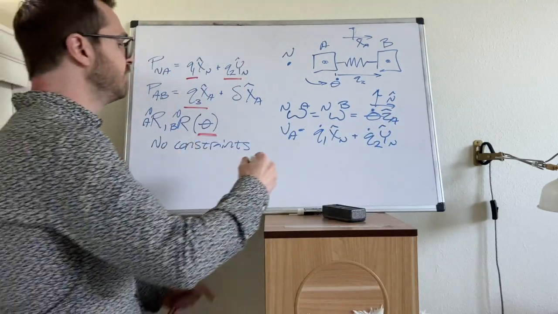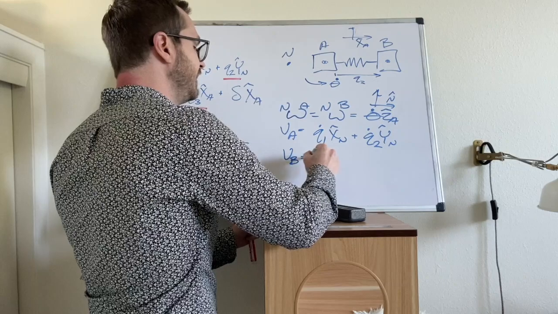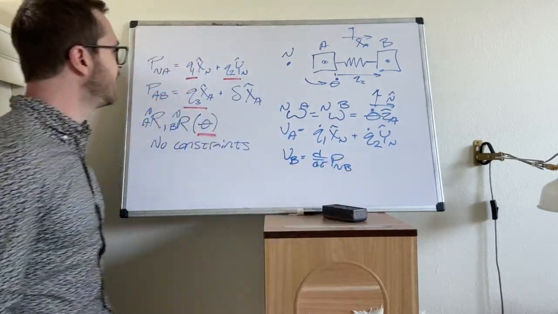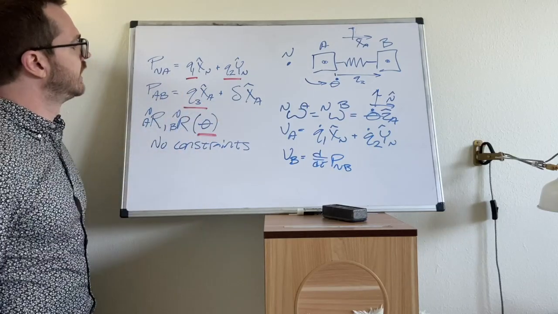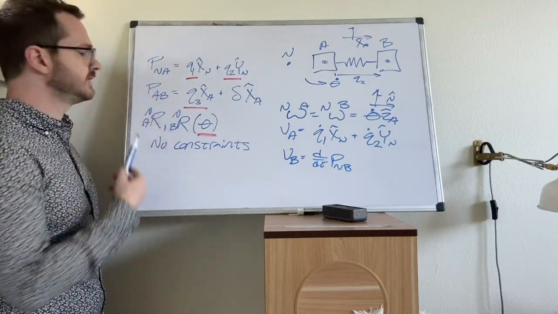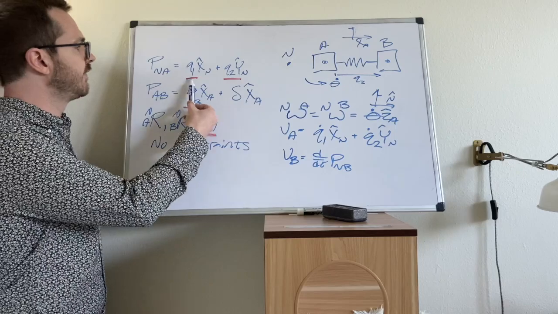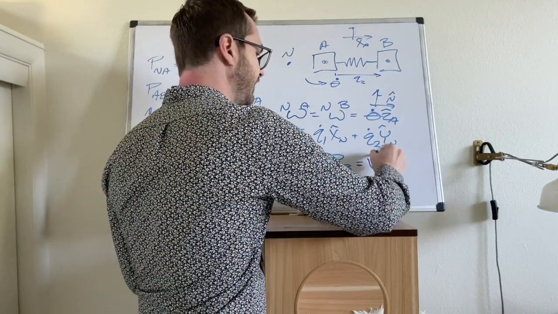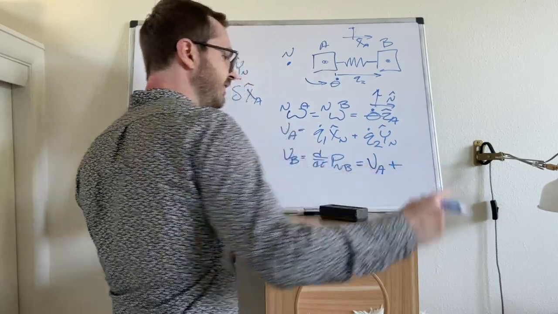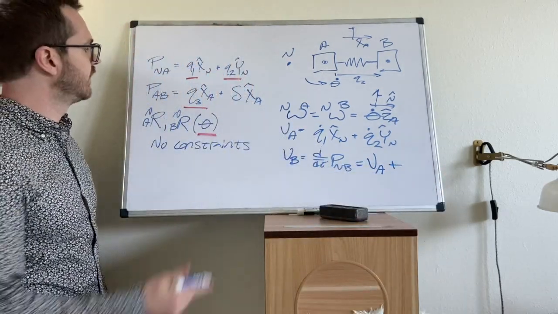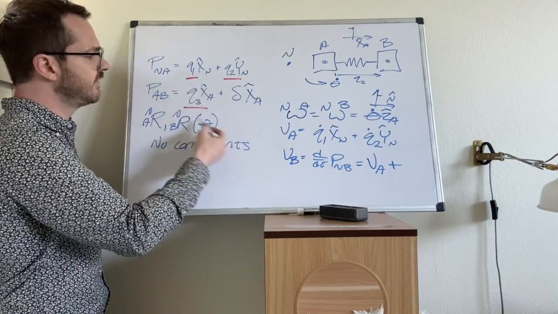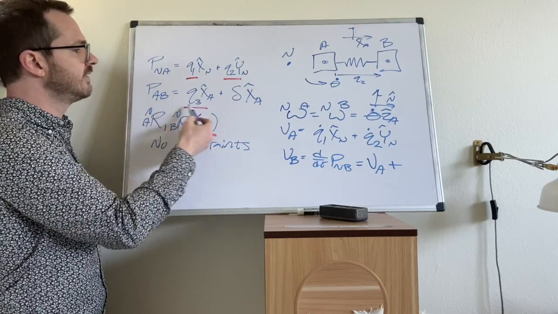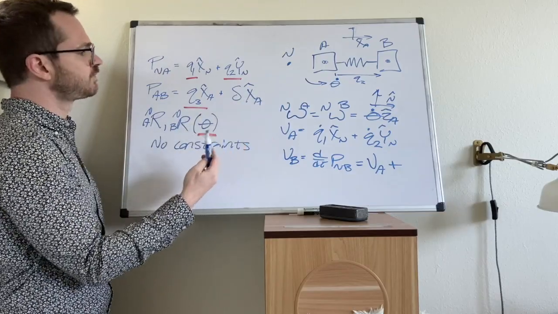What about the velocity of B? So velocity of B, ddt of P in B. Now I do not have P in B written, but it's of course just the addition of these two. So we've already taken ddt of P in A, and that's VA. So I can say that this is equal to VA plus something. So the plus something is ddt of the second piece now. We've got P A to B, right? And we need to take ddt of this quantity.